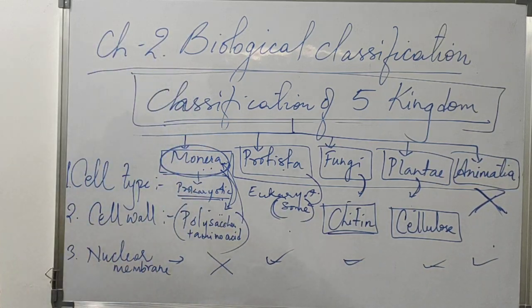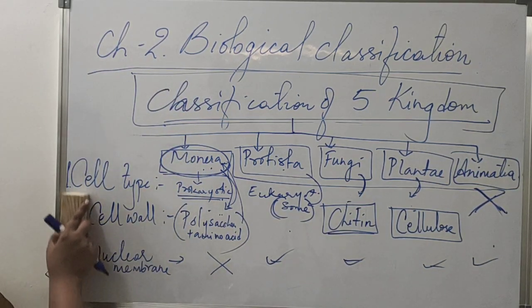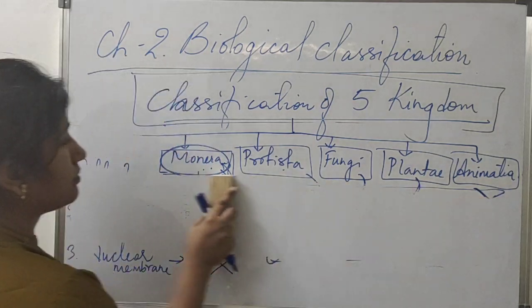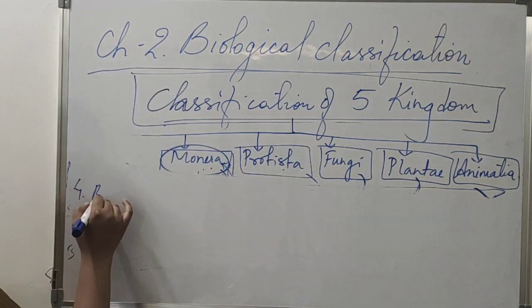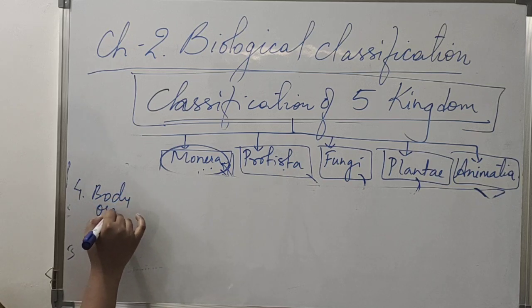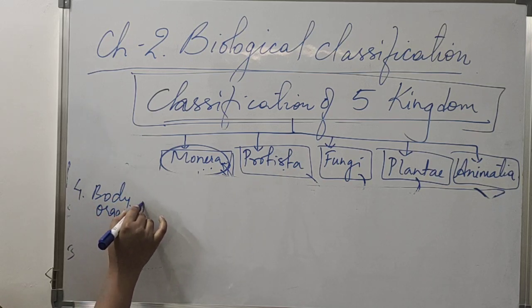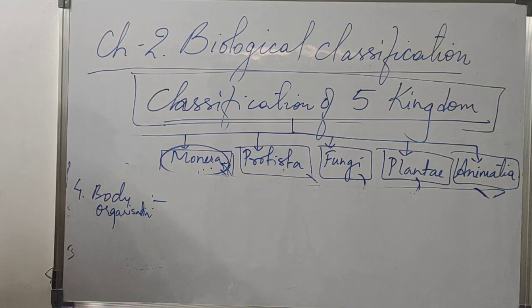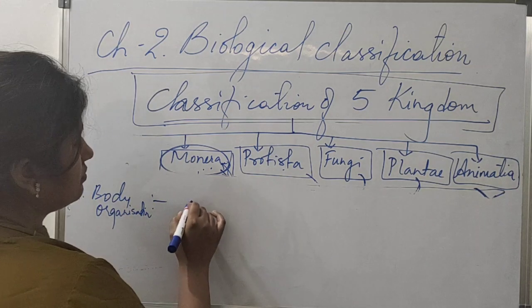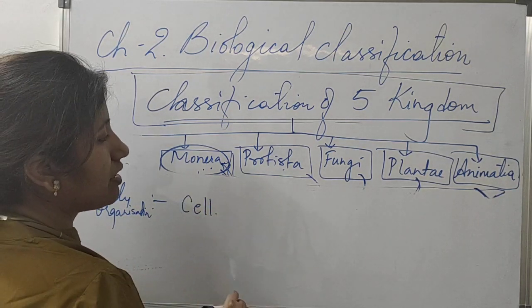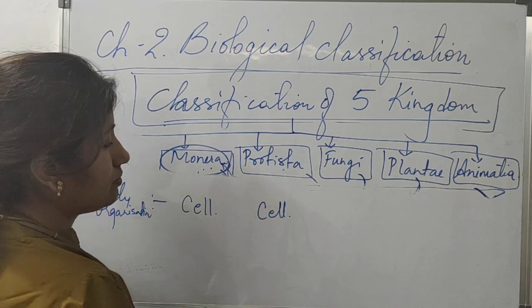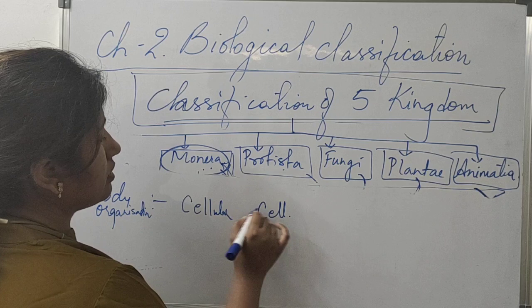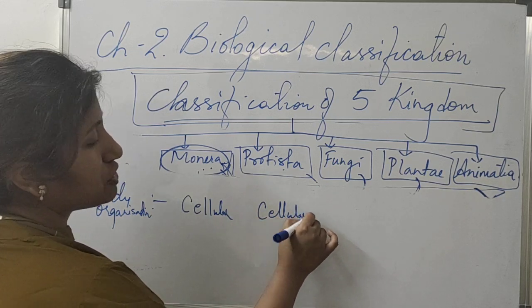Okay. Then body organization, how they are made up. Monera are unicellular, made up of one cell. Protista are also unicellular, made up of one cell, cellular level, not tissue level.